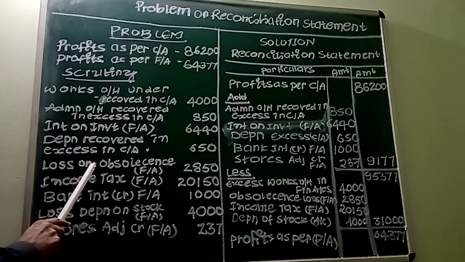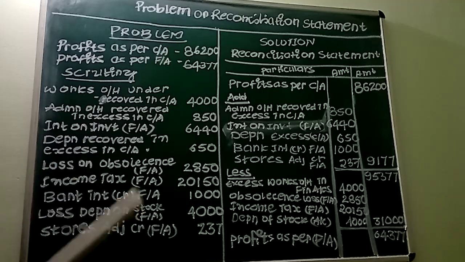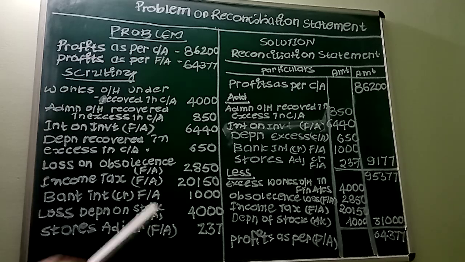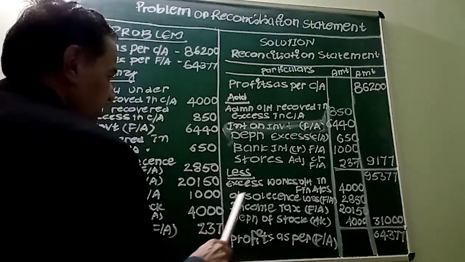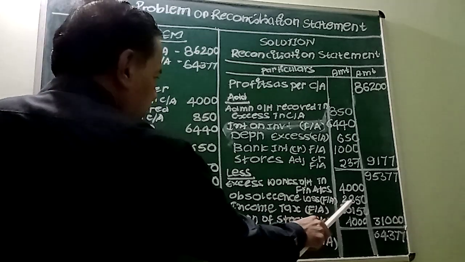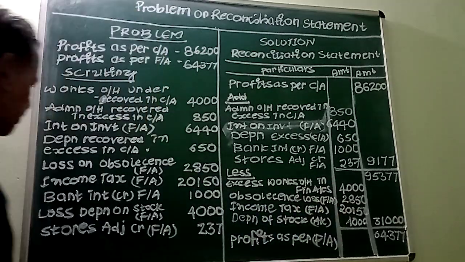Next, loss on obsolescence. I have already told you, obsolescence loss will be taken and considered only in financial accounting. So financial accounting profits will get reduced by this loss. I told you already, when the profits in financial accounting are reduced, here also we have to reduce it by deducting the obsolescence loss of 2850.